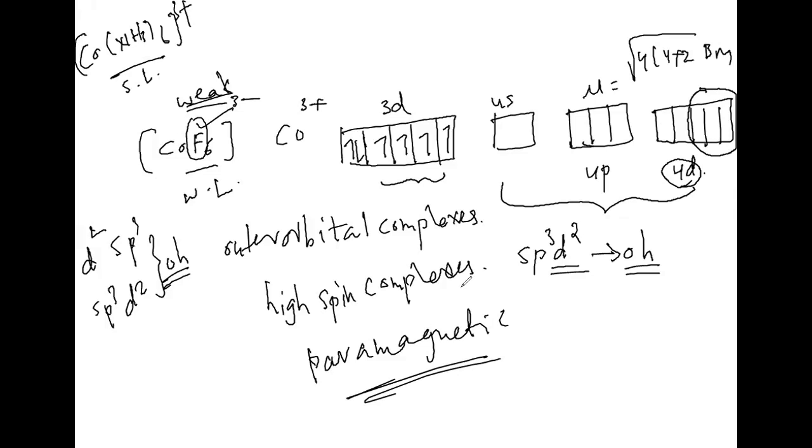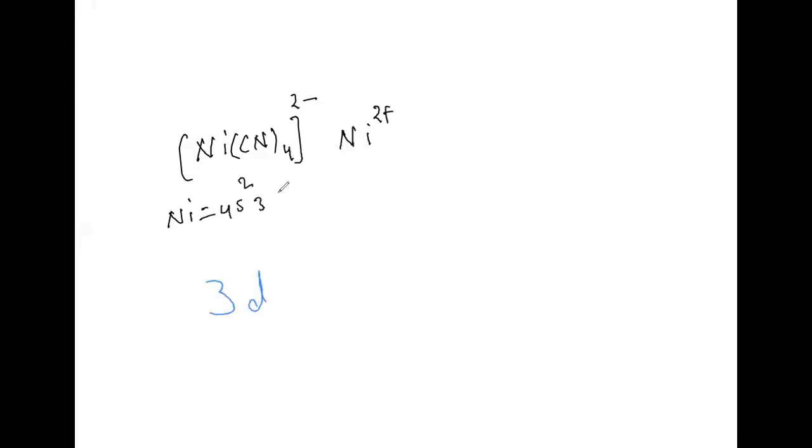Right. Now, come to the other complexes like [Ni(CN)4]2-. What is the oxidation state of Ni? Ni2+, correct? Ni we can write like 4s2 3d8.